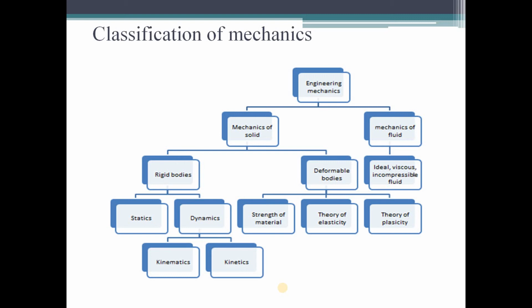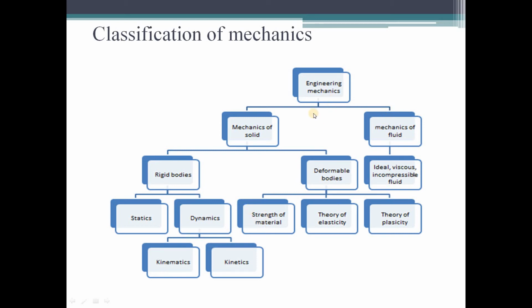Okay. Next, coming to the deformable bodies, the mechanics of deformable bodies can be classified into three types. One is strength of materials, one is theory of elasticity, and another one is theory of plasticity. So here, strength of materials is the first one. This is what we are going to study in the present subject. This is the area of our study. Okay, so these two, theory of elasticity and theory of plasticity, we will be studying at the higher levels. So now we are not bothered about this. We are only bothered about this. Okay, so this we are going to study in the present subject.